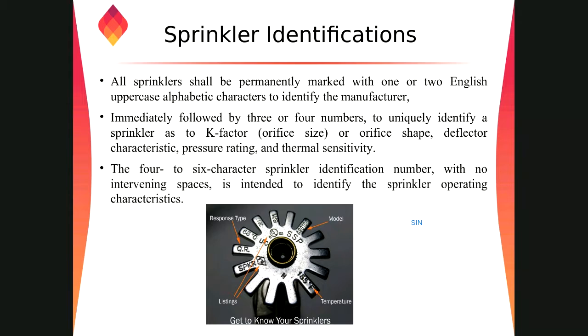You can see there is a listing like FM Global and UL or ULC. The response time is quick response, the model number of the sprinkler is given here. The temperature rating is 155 degrees Fahrenheit, and SSP means standard spray pendent or standard spray upright. So once you see a sprinkler, you should be able to understand what it is saying.